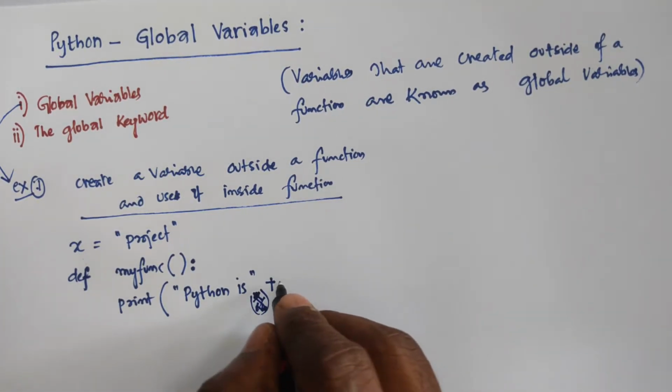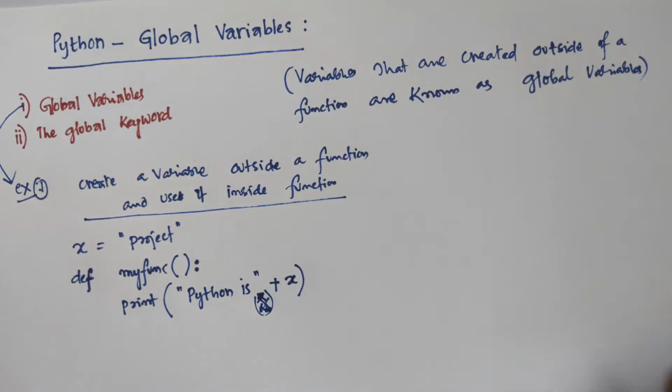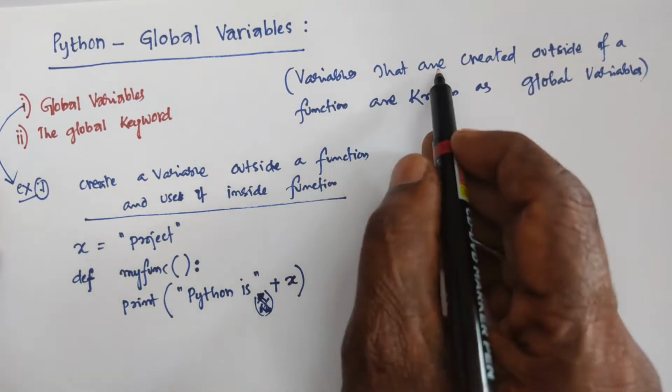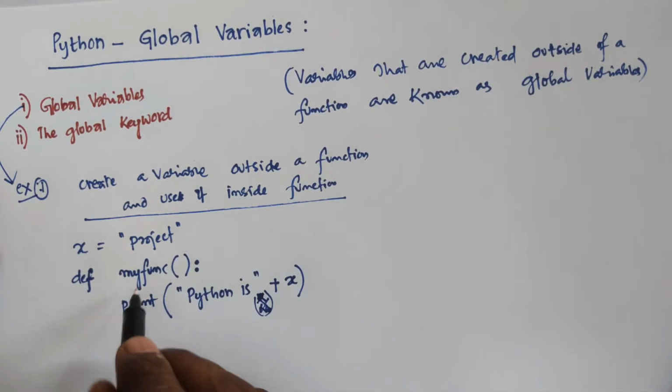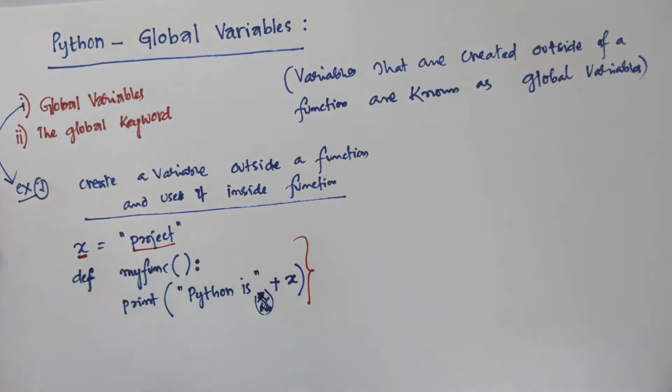Next one is x. After that, this is the actual variable that is created outside a function. This is the actual function. We are giving some variable whose value is project.